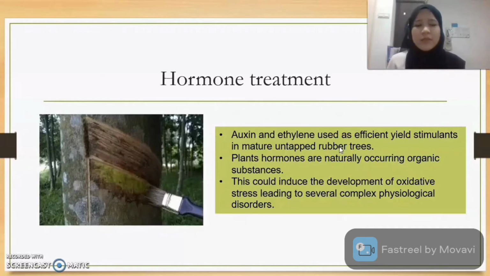But for bud treatments with abscisic acid ABA and salicylic acid SA, they could also induce a transition and increased latex yield. Plant hormones are naturally occurring organic substances produced within the plant at low concentrations, which regulate growth and metabolism.